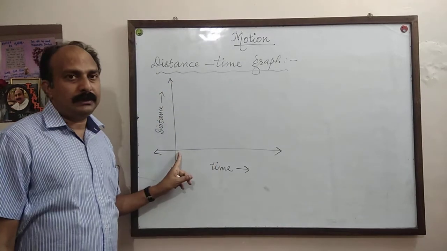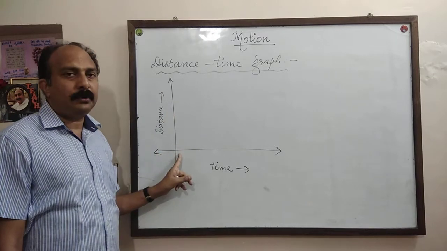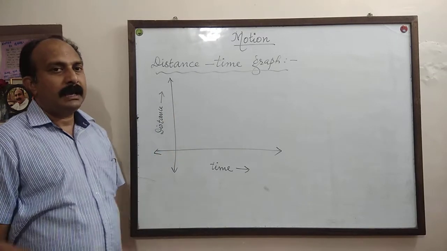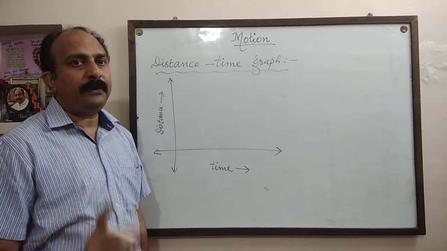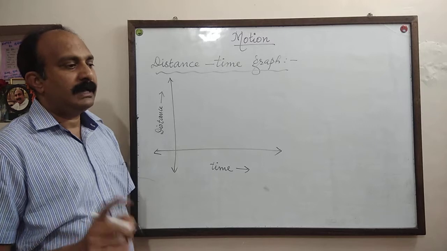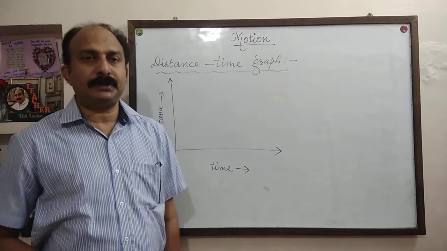This is the origin, the point of intersection of both the axes. Now I am going to explain how the shapes of different graphs represent different types of motion.